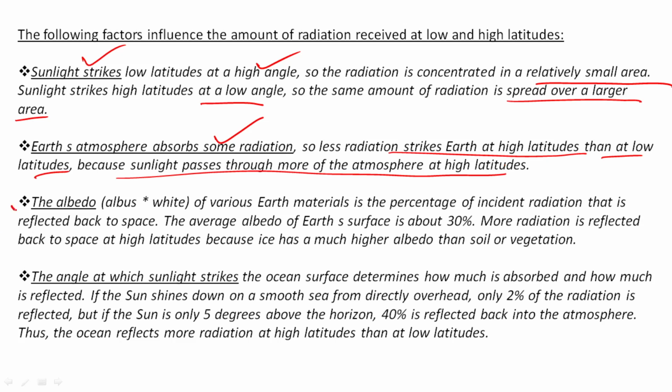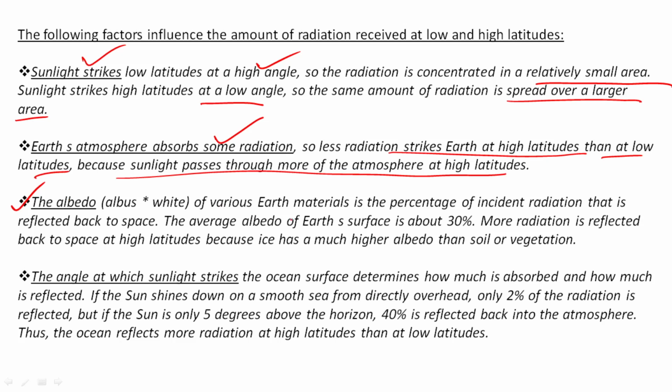The third thing is albedo. Albedo is the tendency of reflection. Land surfaces have the least albedo, whereas ice has more albedo.